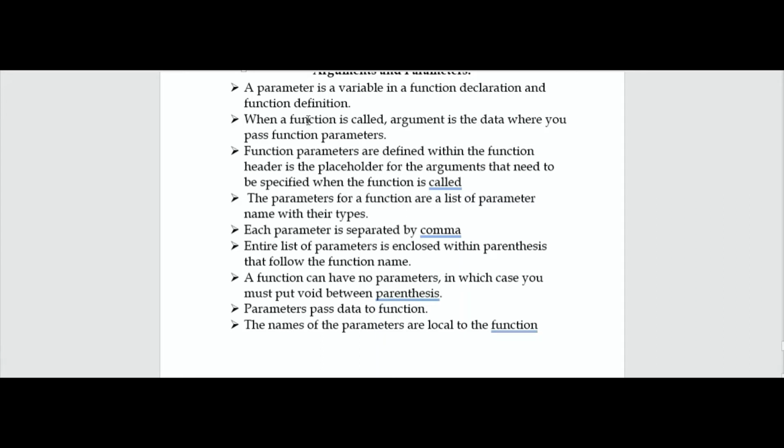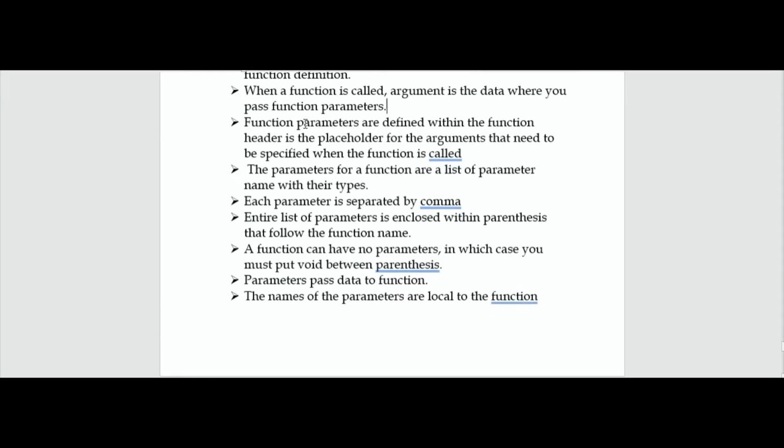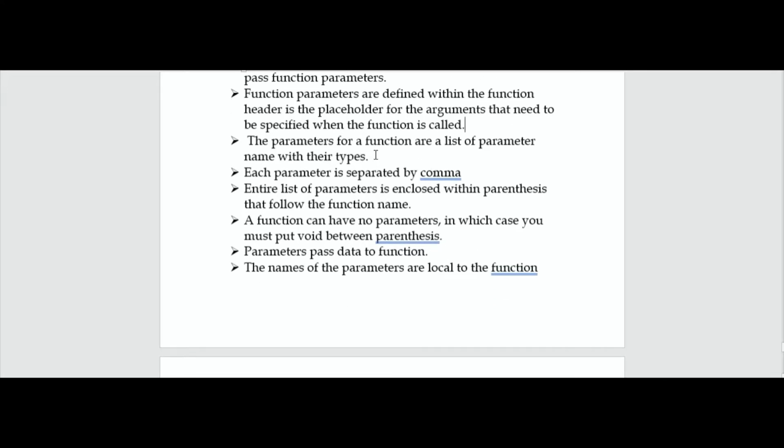So when we are going to call some function like int main, the argument is where we pass that function parameter. Let us see an example which will give us further clarity about parameters and functions. Function parameters are defined within the function header and are the placeholder for the argument, which needs to be specified when the function is called. So these function parameters are defined within the function header. If we declare void and initiate some function there, then it is the argument which you specify when that specific function is called.